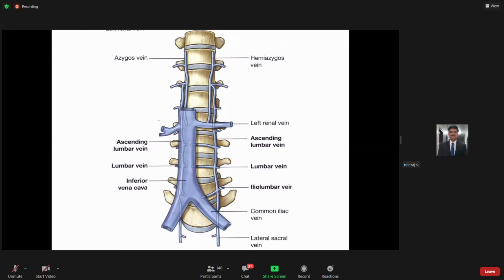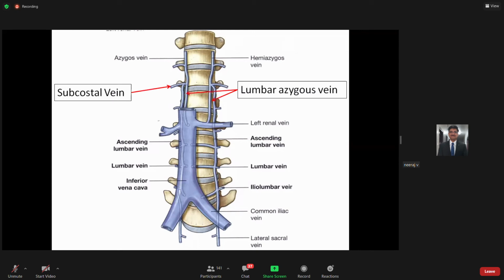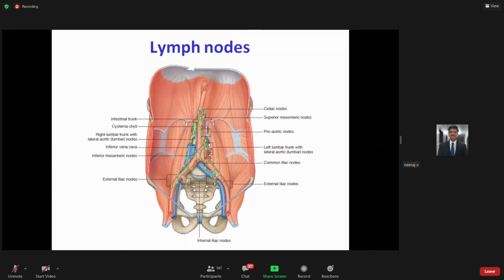Then of course your ascending and descending colon also lie in relation to your posterior abdominal wall, right. And even your pancreas is retroperitoneal, and your duodenum is also present on the posterior abdominal wall. So those are the contents which you need to understand in relation to the posterior abdominal wall. So these are the azygos system of veins.